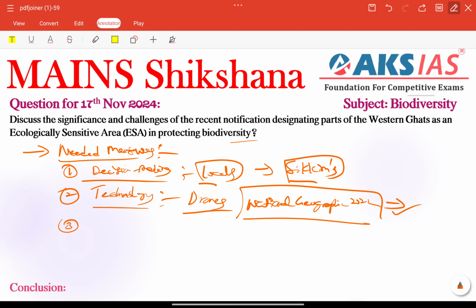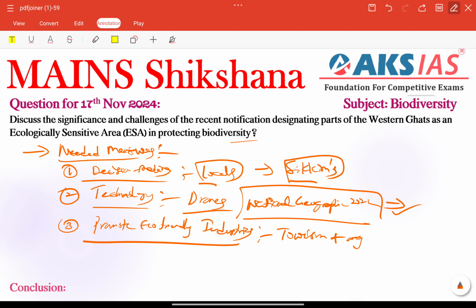Next, promoting eco-friendly industries. That is also very important. What are eco-friendly industries? We can also provide some examples like tourism, organic farming, right? These types we can include here as eco-friendly industries. For example, we have the Vembanad eco tourist project in Kerala, right?